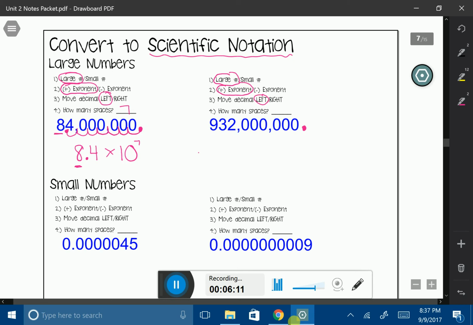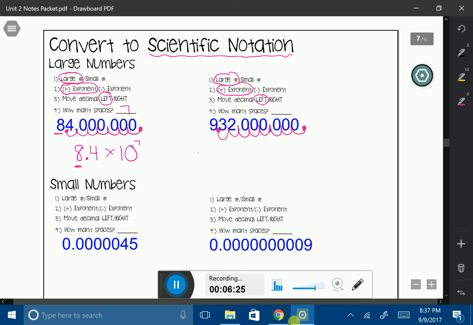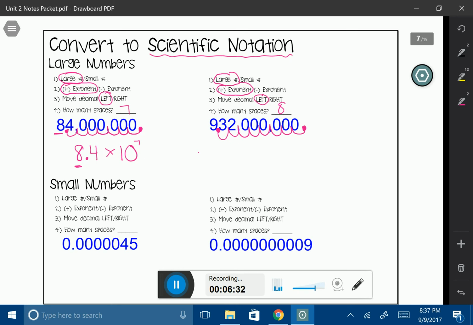I have a 932. I can only have one number to the left of my decimal, so I'm going to go ahead and move it all the way over there. And now I'm going to count my spaces. 1, 2, 3, 4, 5, 6, 7, 8 spaces. Notice how I did not count the zeros. My number wasn't 6, my number was 8 because I'm counting the spaces.